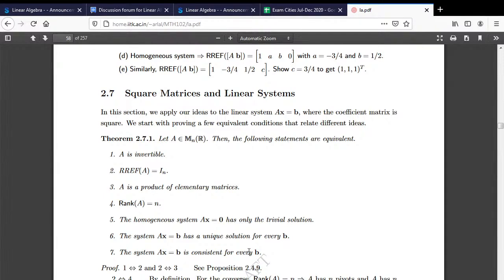Is that okay? So if x1 to xn is the solution here, then x1 times the first column of A plus x2 times the second column of A, and so on till xn times the last column of A, will give me the vector that you are looking at. So you need to understand this nicely. It says that A is invertible if and only if the system AX equals B is consistent for every B.